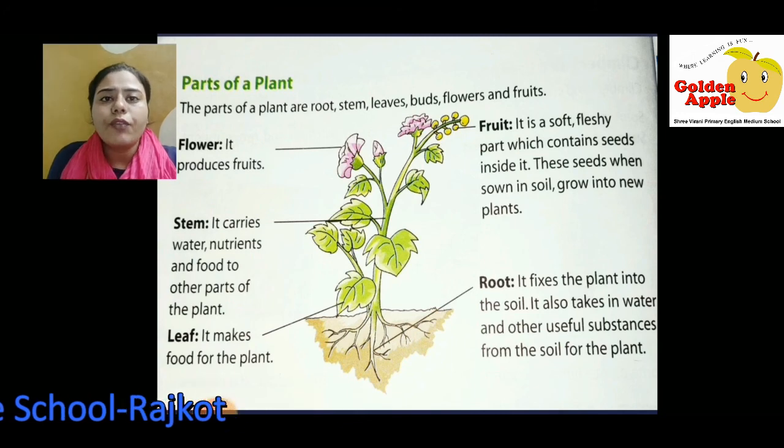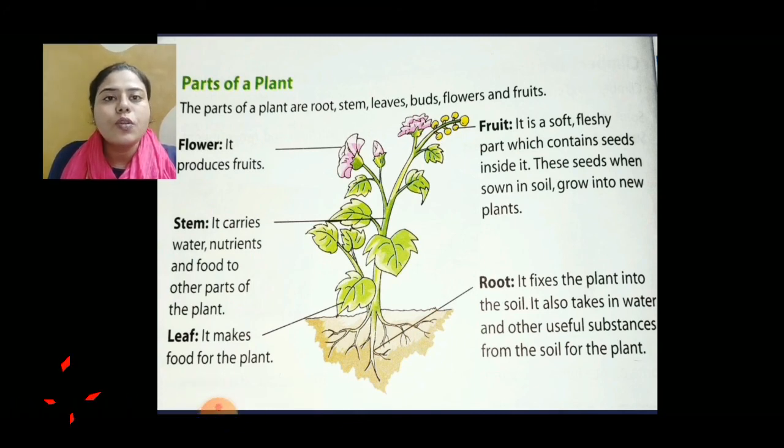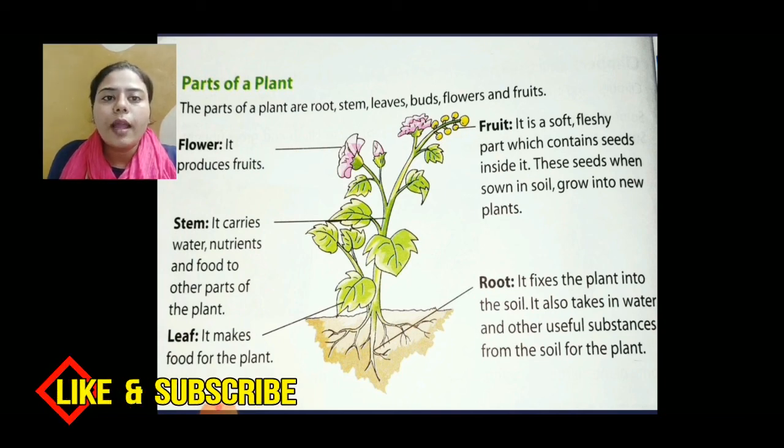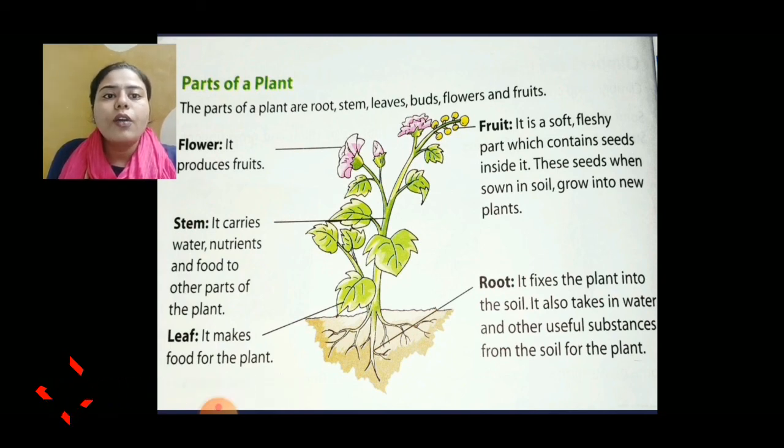Next is leaf. It makes food for the plant. Leaf is using sunlight and water and makes food for the plant. Next is stem. It carries water, nutrition and food to other parts of the plant.